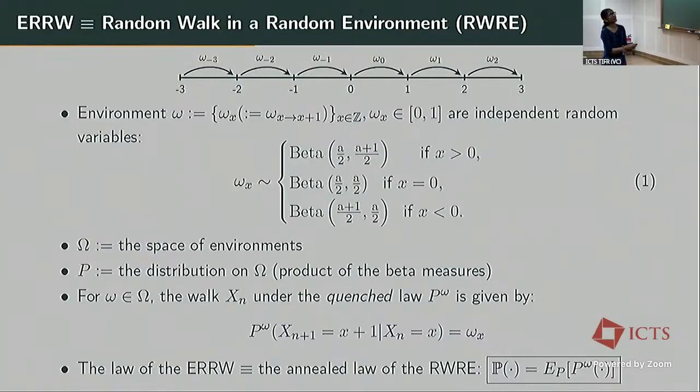And the random walk in random environment is a bit easier to analyze because for a fixed environment, the walk is going to be a Markov chain. So the probability of transitioning from one site to another just depends on the fixed environment at that site. So this is Markovian, and we have a mixture of Markov chains. So this is much simpler to analyze.